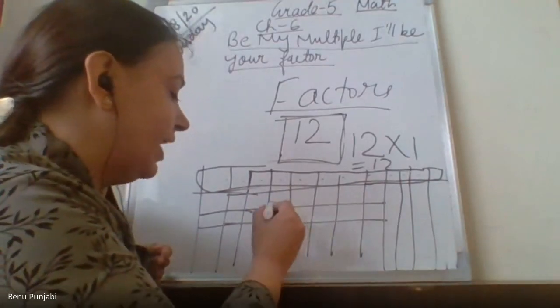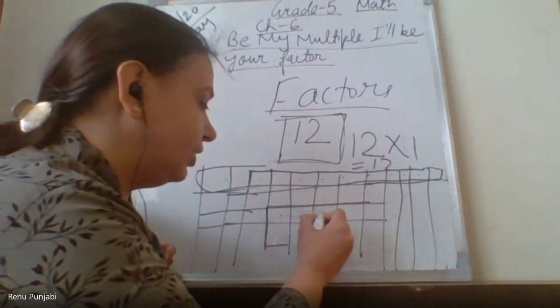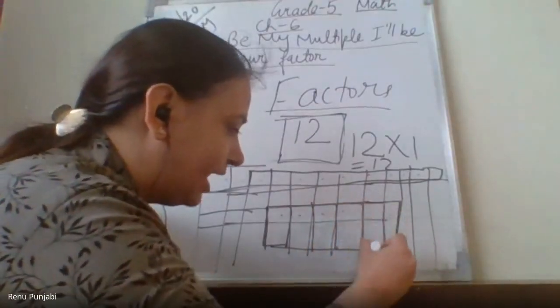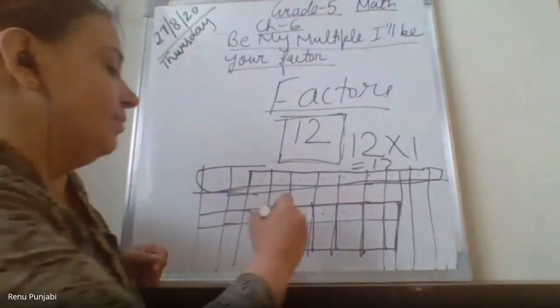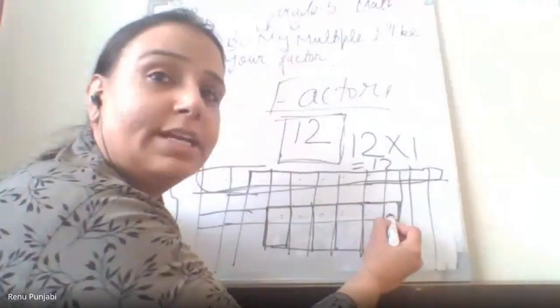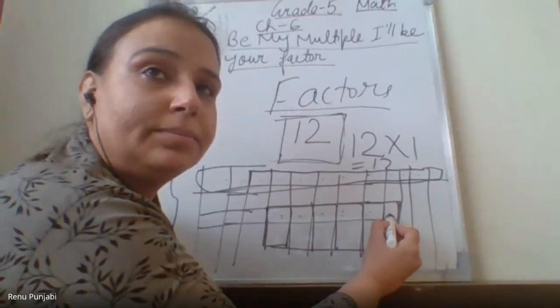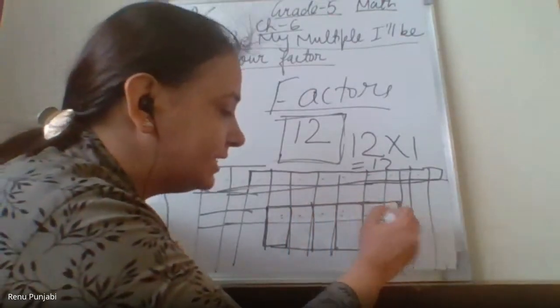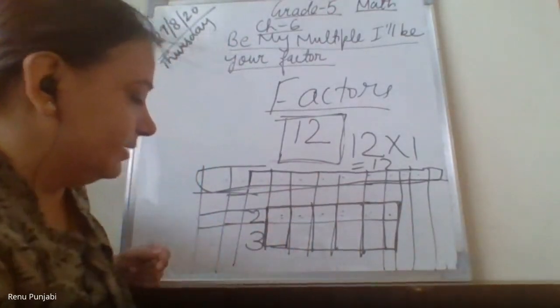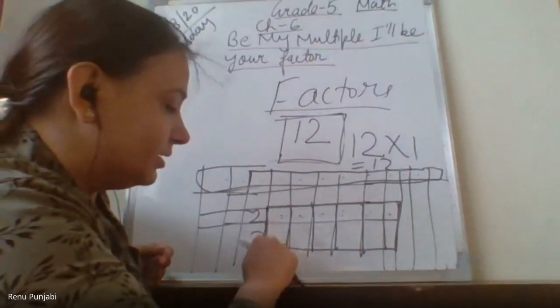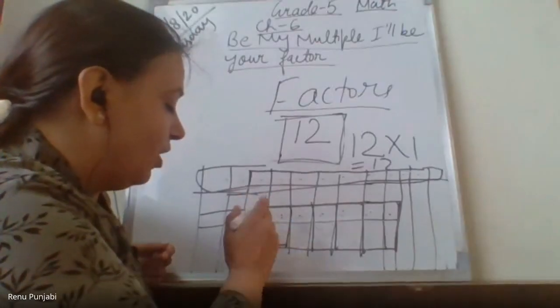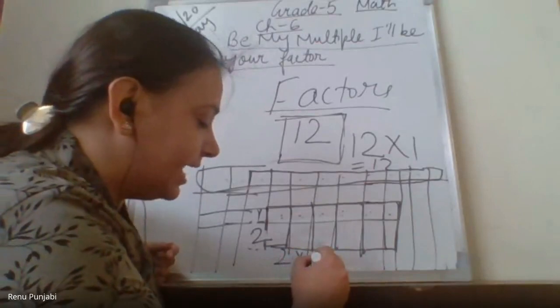But if I take two columns, and if I take 6 rows, 1, 2, 3, 4, 5, 6, and 1, 2, 3, 4, 5, 6. So I'm taking 1, 2, 3, 4, 5, 6. 6 rows or columns? Ma'am, rows. And how many columns? 1, 2, 3, 4, 5, 6. You need to check this. These are the 2 rows and 6 columns. So now when you multiply 2 into 6, then also you will get 12.